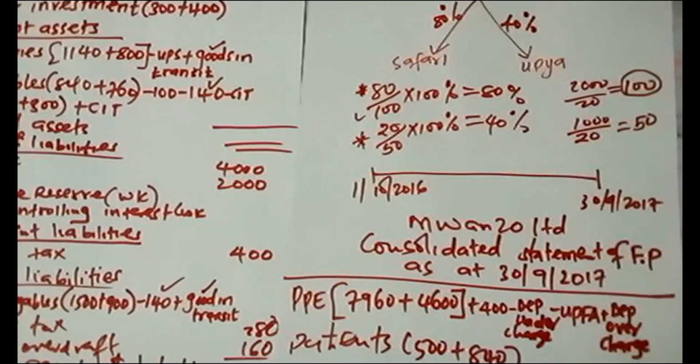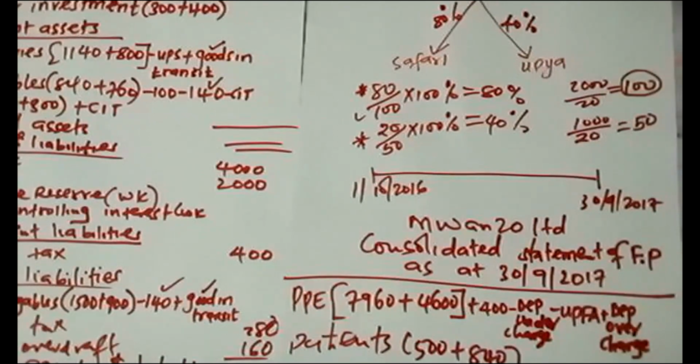Marim, I have a question. Yes. On inventories, that is not number 3. Why did we subtract 100,000? I subtracted under trade receivables.